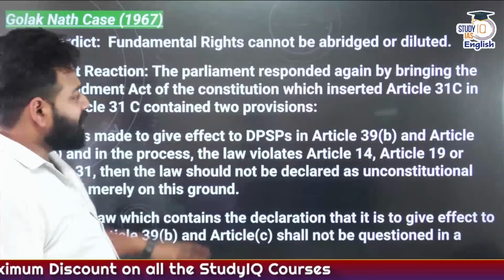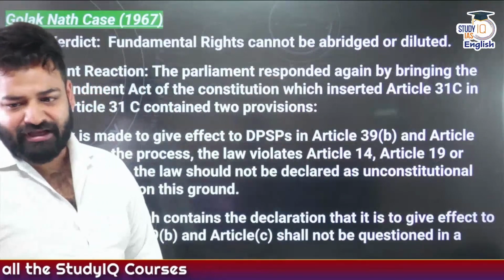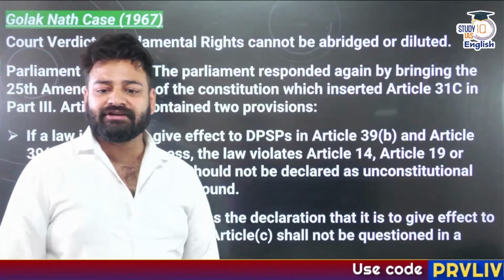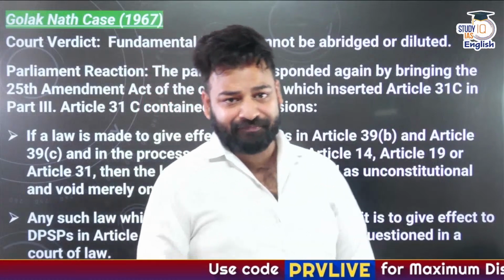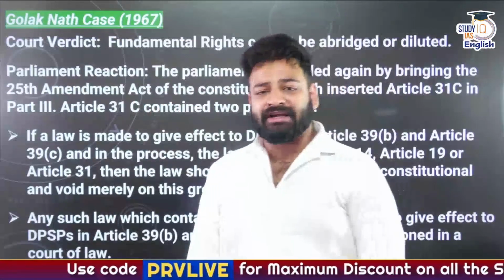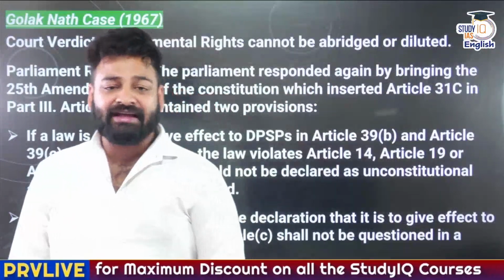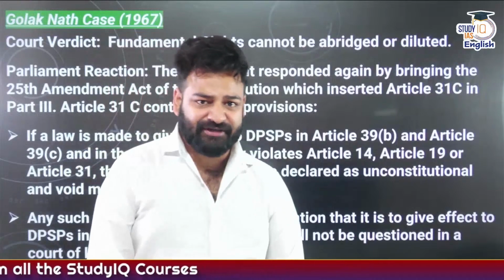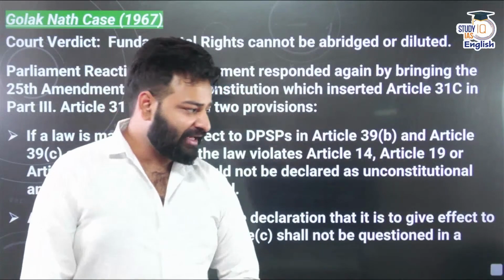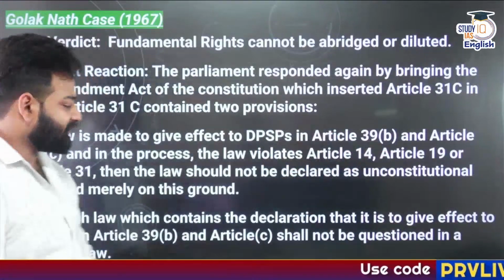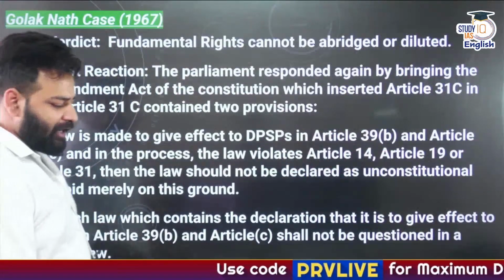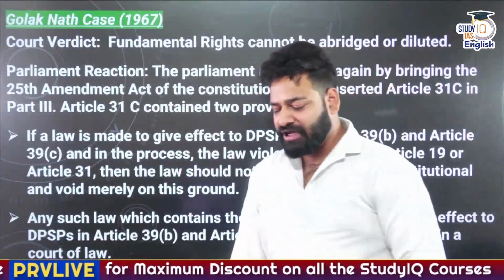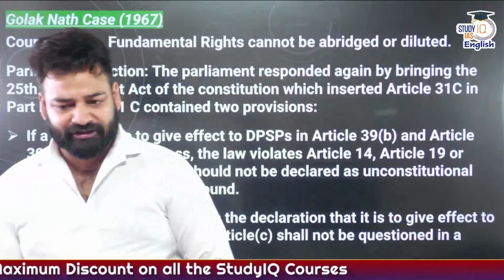The Parliament responded by bringing the 25th Amendment Act of the Constitution and inserted Article 31C, which says that certain DPSPs can be used to override fundamental rights. And what are these DPSPs? Only two. Article 39 Clause B and Article 39 Clause C. One talks about the equal distribution of resources, and the second, Clause C, talks about there should be no concentration of wealth among the masses.